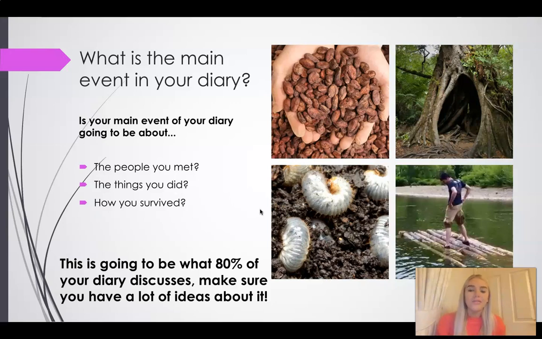And the final main event is how you survived. So what do we need for survival? Well, we need shelter, we need food, we need water. So think about how Fred survived. What did he do? Well, he made these leaves for the roof. He found a den and he went in the den and stayed there with the other children too. He found some grubs and some cocoa beans and made a fire and started cooking them on the fire so he could make some pancakes.